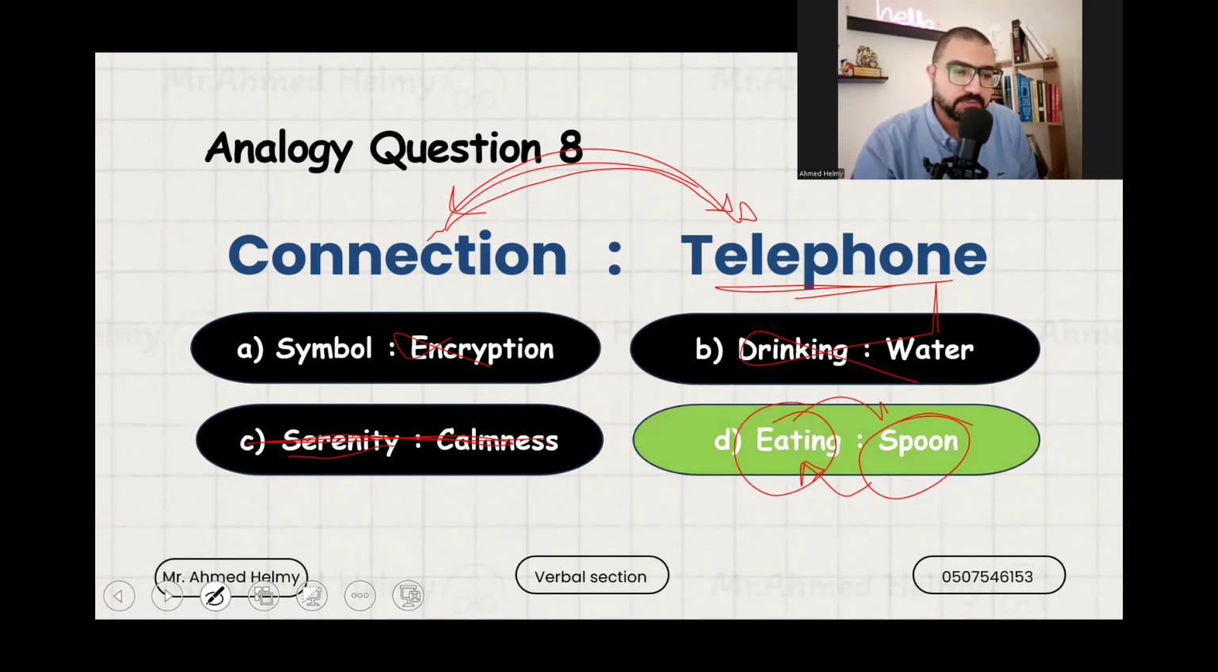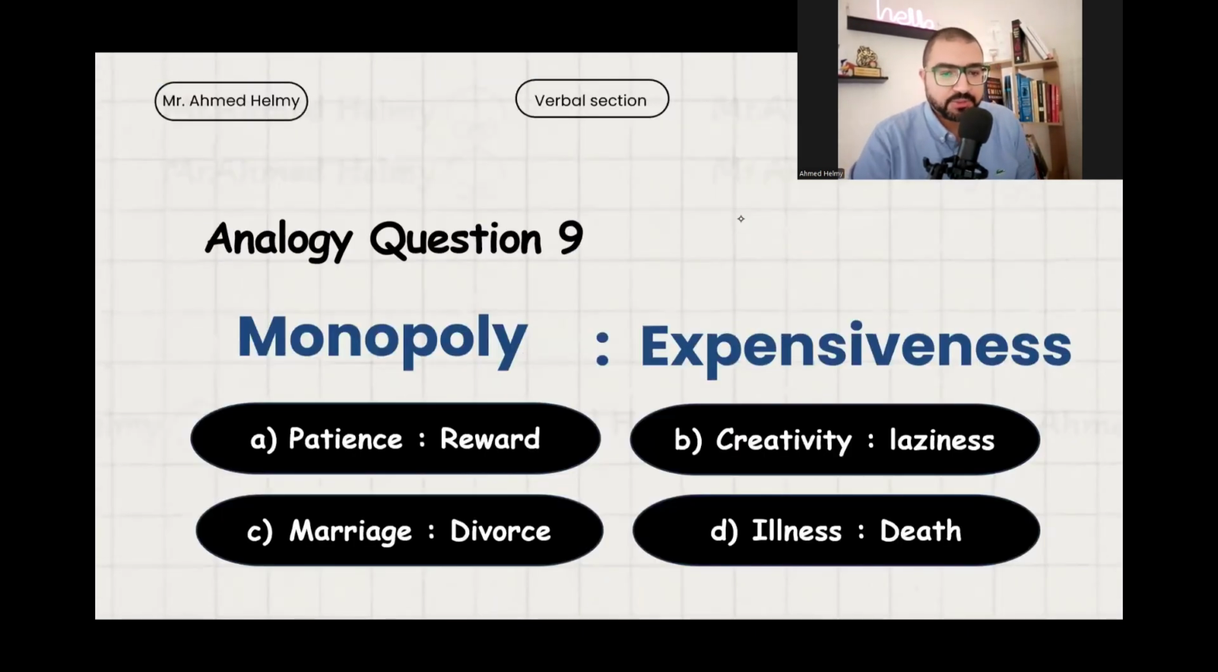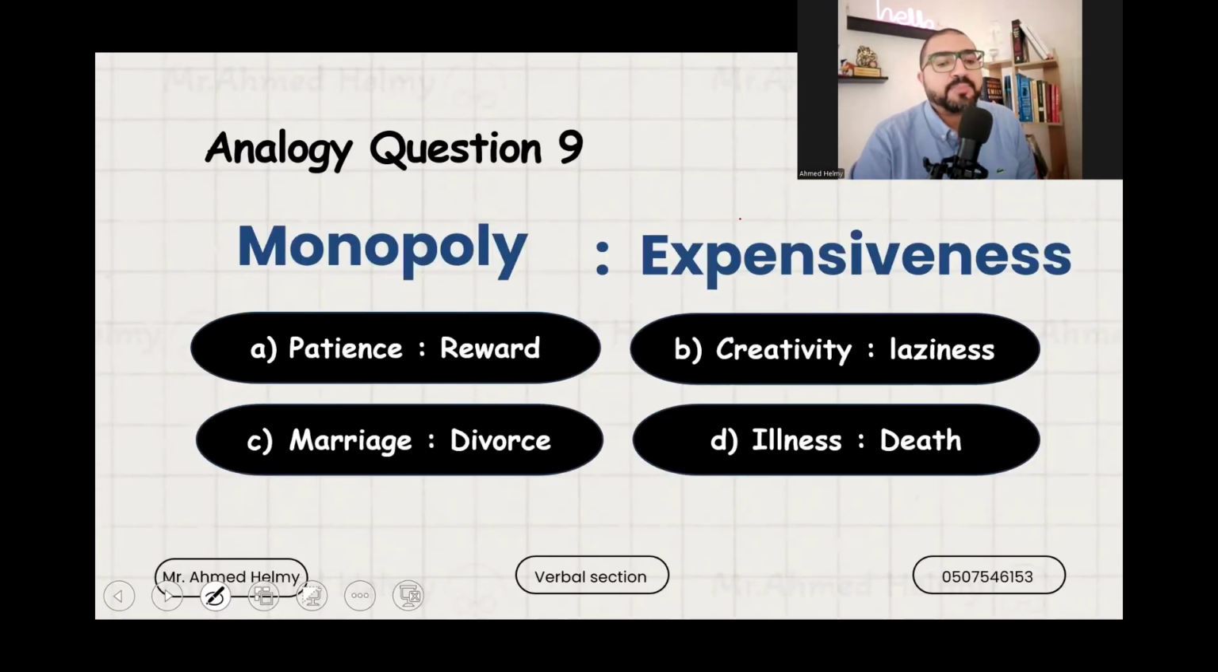Okay. Let's move on to analogy question number 9. We have monopoly and expensiveness. That's a very difficult one. So monopoly, it's not the board game. The word monopoly leads to expensiveness. Monopoly is to take control of the market so that no one is able to sell unless you. Like, what do you think?